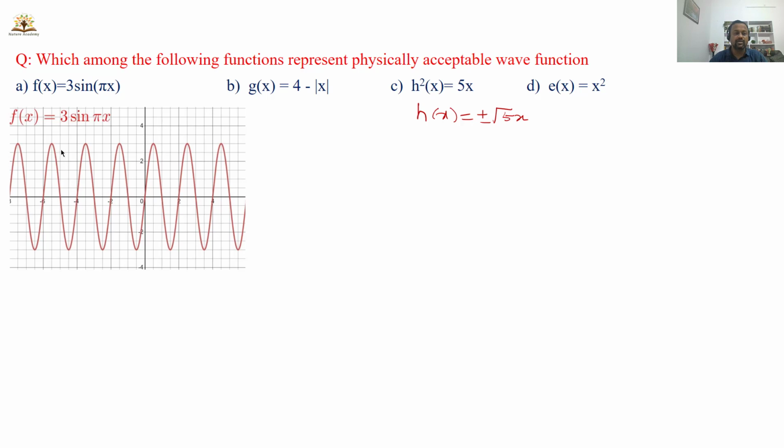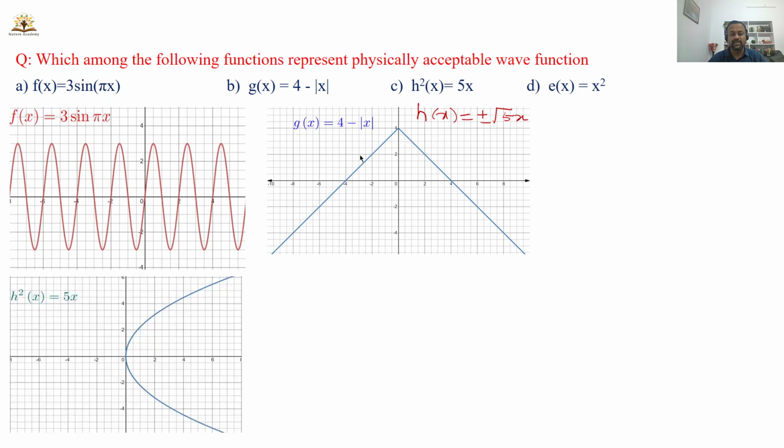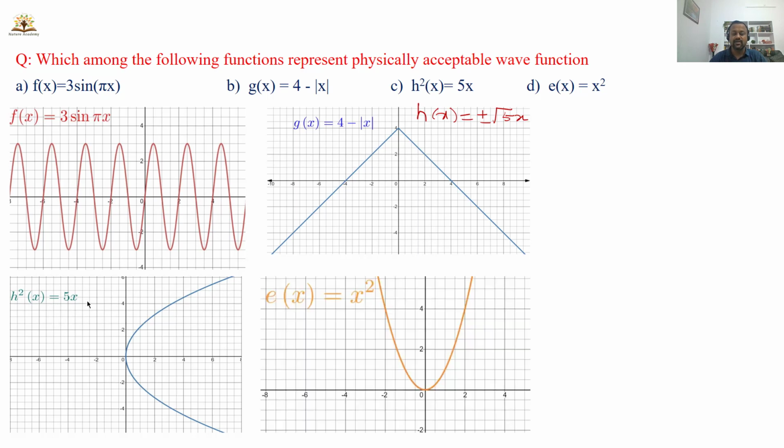Look at the wave functions. This is the plot of 3 sin pi x, and this is g of x equals 4 minus mod x, and h square equals 5x, or h of x equals plus or minus root 5x. The last one is e of x equals x square. These are the plots here. From this also you can easily identify which is an acceptable wave function and which is not. So let's start with this one, e of x, option D.